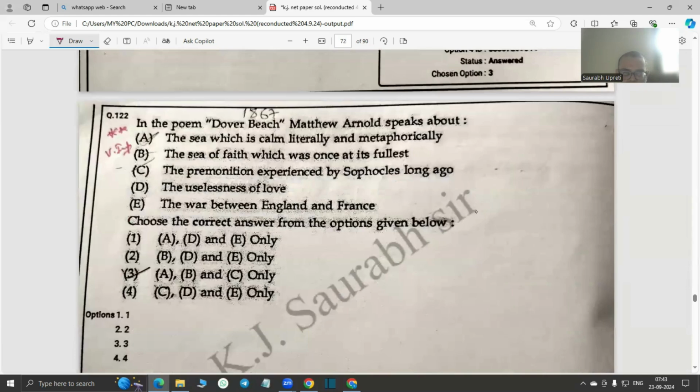Dover Beach. Arnold speaks about a very important poem because in our Uttarakhand lecturer exam Matthew Arnold is there and considered a central poem. So the answer is A, B, and C. So the sea, which is calm, literally and metaphorically, the sea of faith, which was once at its fullest. The premonition experienced by Sophocles long ago. So Sophocles' reference is also there. What is not being mentioned is the uselessness of love, war between England and France. So he speaks about these things.